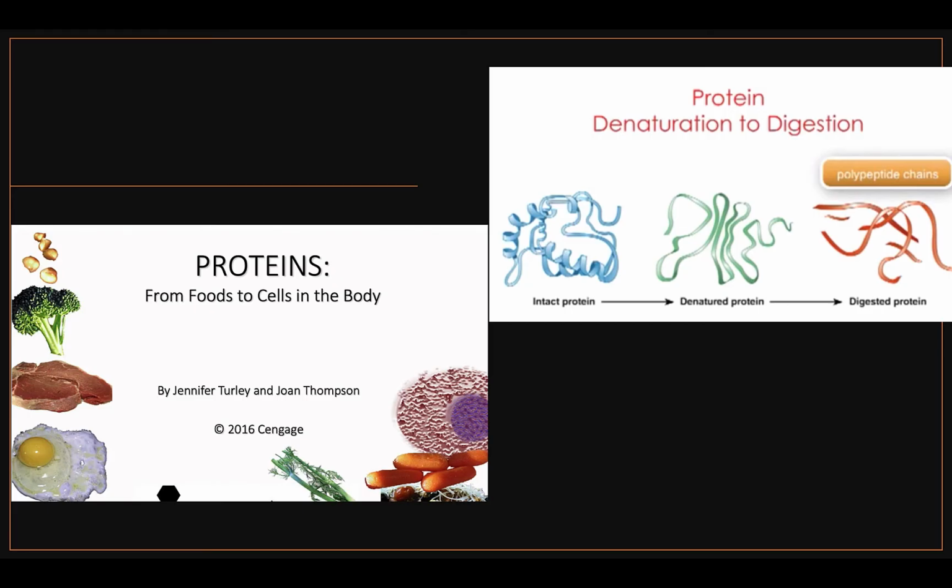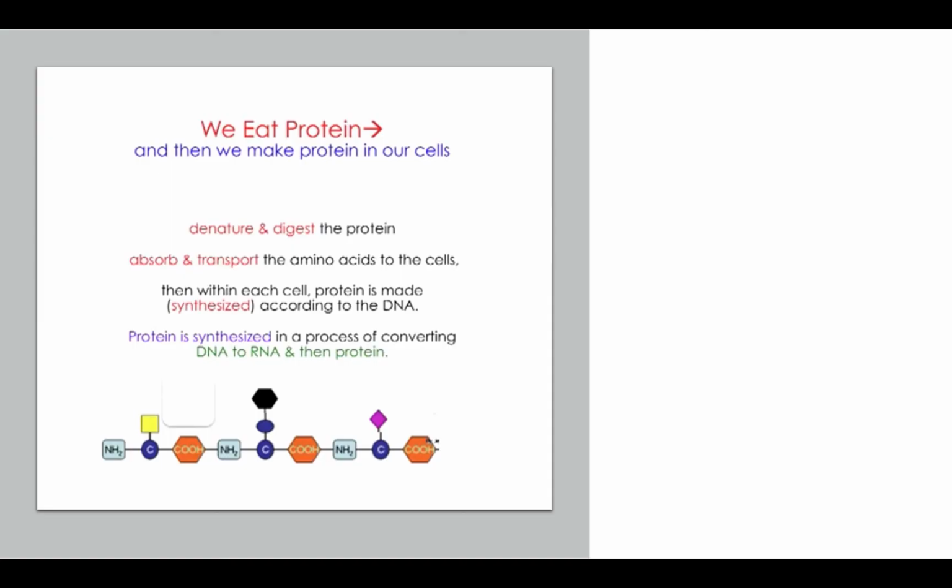Then today we looked at proteins. The video reviewed the digestion and absorption of proteins, how it gets denatured before it can be digested. It has to be broken down into those individual amino acids before it can go into the circulatory system. In the circulatory system, they get absorbed and transported to the cells, and within the cells, depending on what the body needs, it will be made into other proteins.